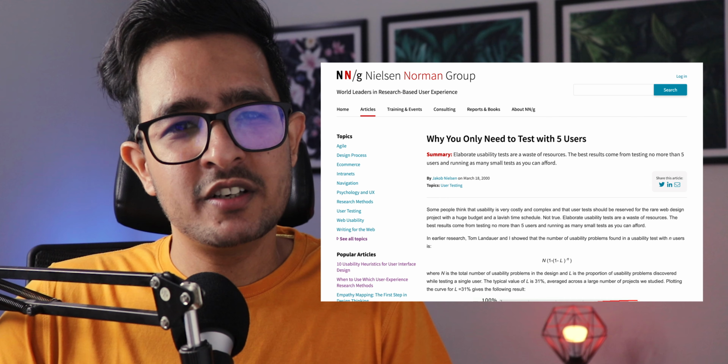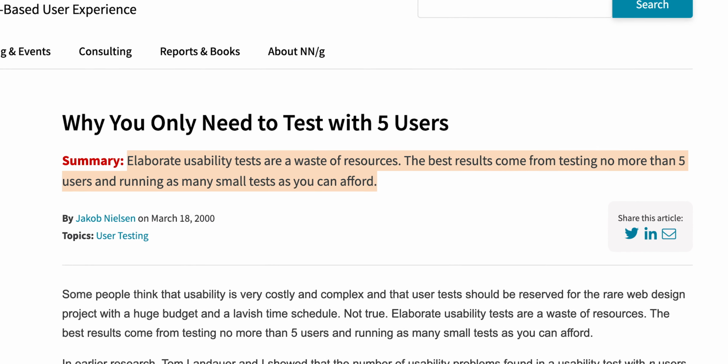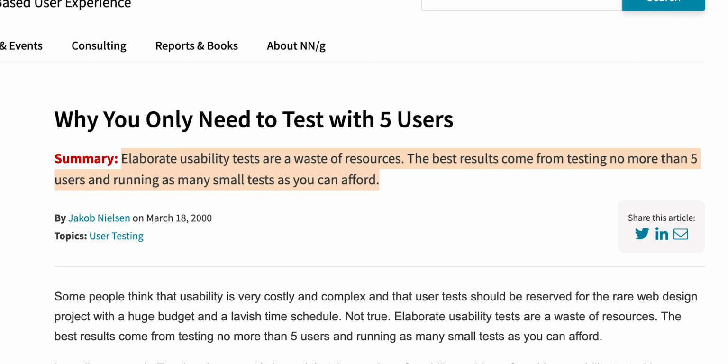Now the question is, if there are so many problems with testing with only 5 users, why does Jakob Nielsen promote this? Turns out it's not what it sounds like. Remember the article that I mentioned that Jakob Nielsen wrote? If you go to the article and read the summary, it says the best results come from testing no more than 5 users and running as many small tests as you can afford.